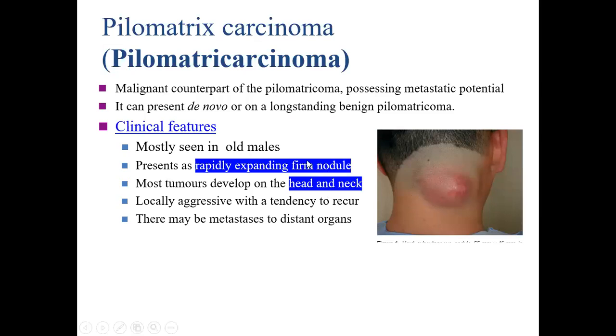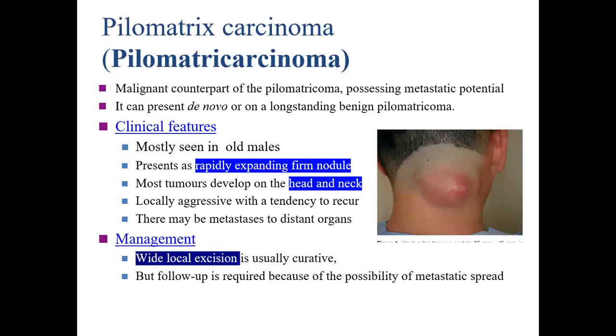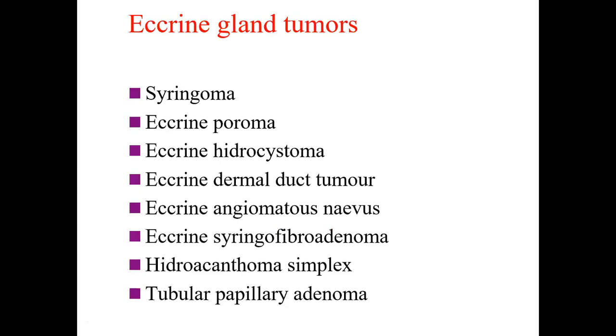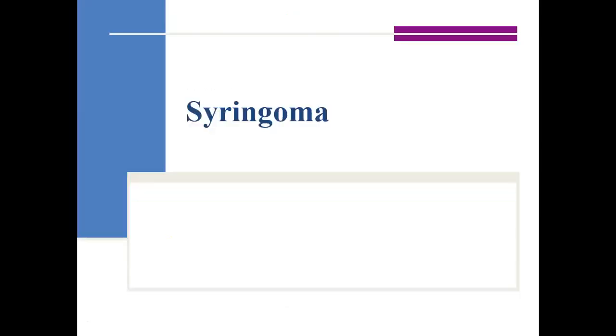The clinical features include a rapidly expanding firm nodule, mainly on the head and neck area. Management, as we already mentioned, is wide local excision. Follow-up is definitely required. With that, we finish the hair follicle tumors, and we come to the eccrine gland tumors, which include syringoma, poroma, hydrocystoma, and many others. We'll discuss them one by one.